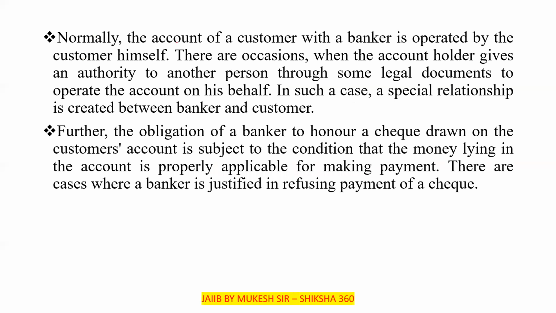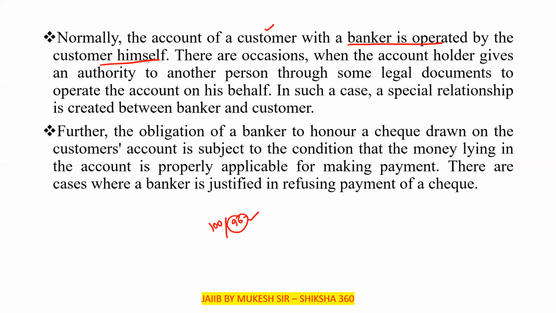Normally the account of a customer with the banker is operated by the customer himself. Normally if there are 100 accounts in the branch, 95 or 96 accounts are operated by the account holder himself.